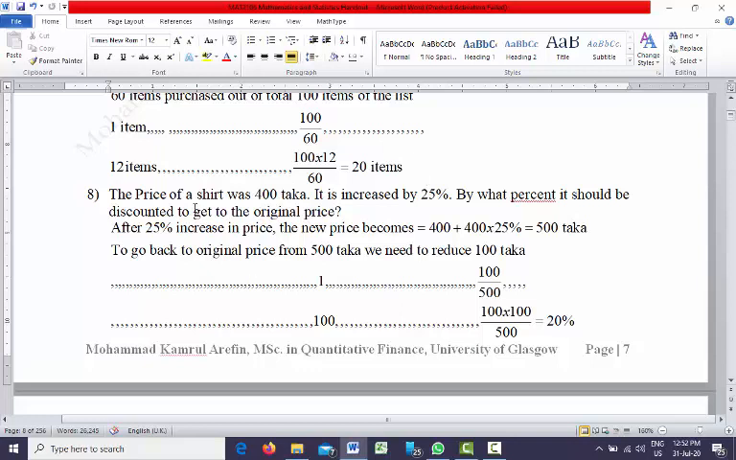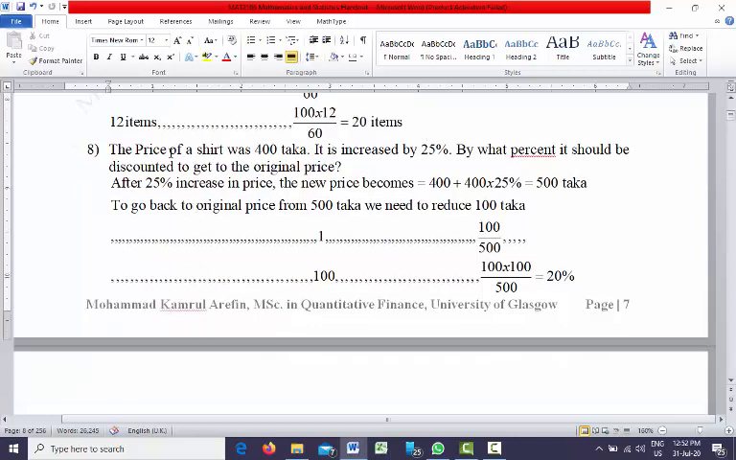Question number 8. The price of a shirt was 400 taka. It is increased by 25%. So that means the initial price was 400 taka, and you have increased it by 25%. By what percent should it be discounted to get back to the original price?